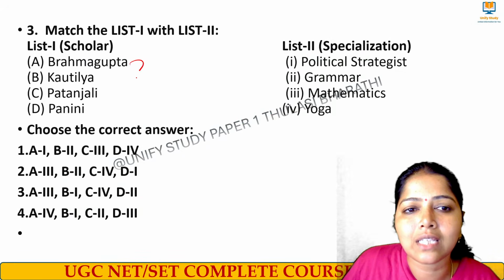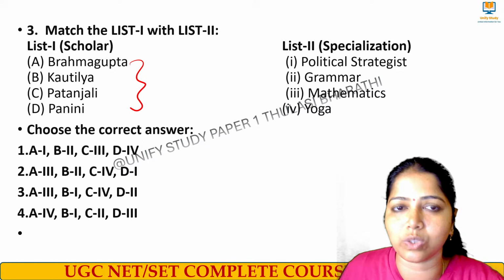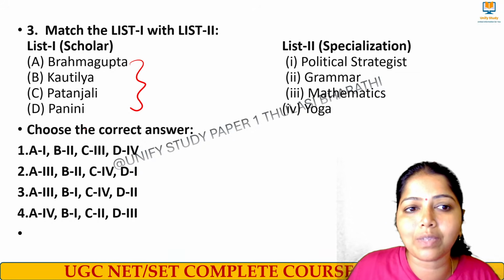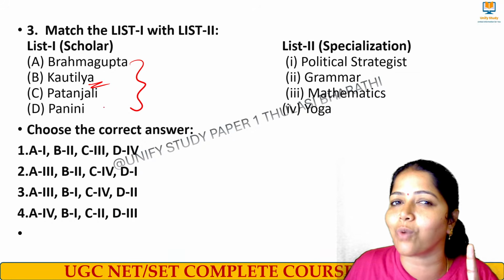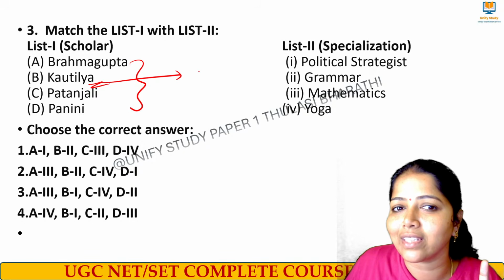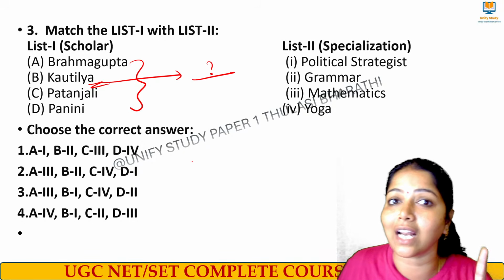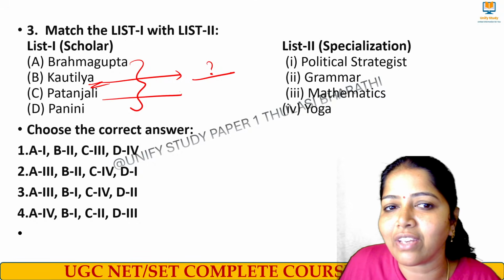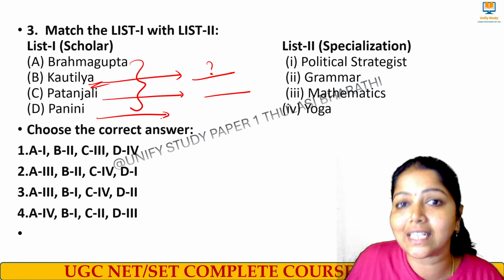Next question. These are the questions: connect. Now I also told you some things, and with that you can connect. Brahmagupta, Kautilya. Kautilya is called what? What is his other name? And then Patanjali, you have all seen. Panini, just now I told you.